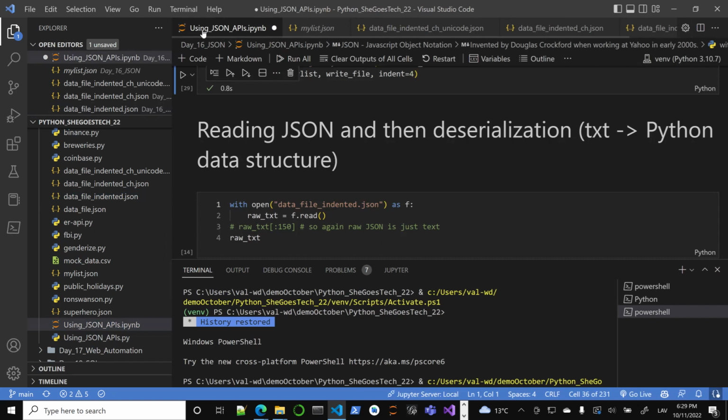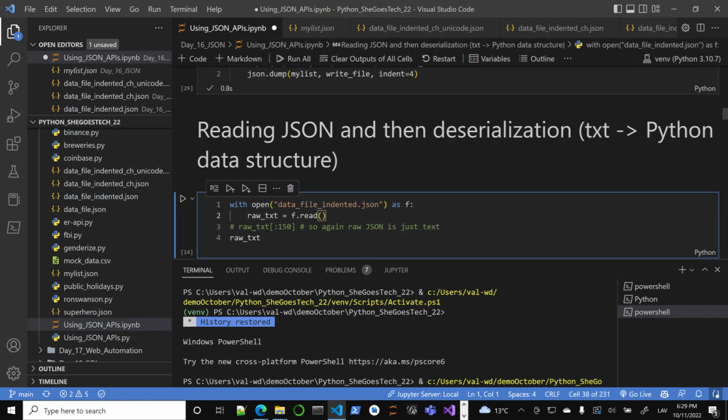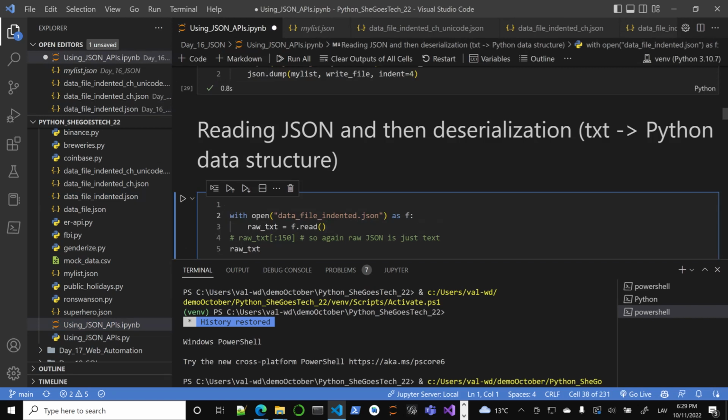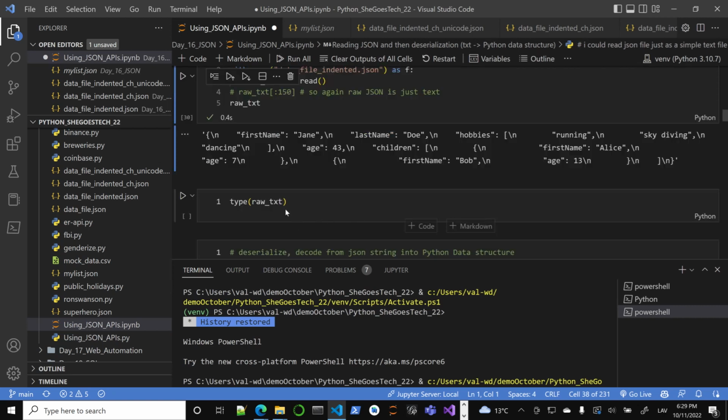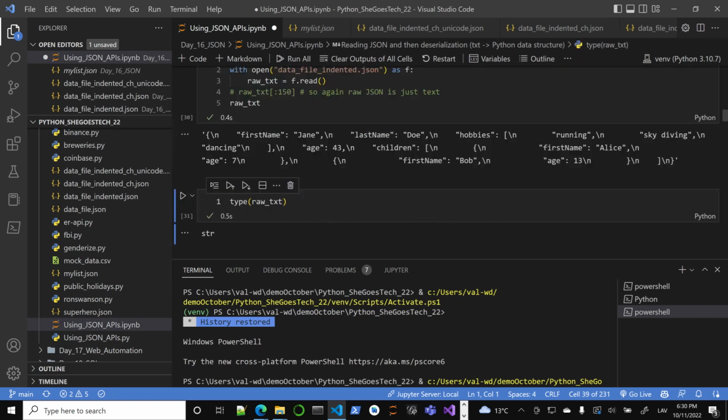Without any extras for now, right? So I'm going to open it up. I open the data file indented JSON as a file, and I could read it. I could read a JSON file just as a simple text file, right? So this is what I'm doing. And look at this. This is just a string. You see, it's just a string. So hopefully you can trust me on this. If you don't trust me, it is a string indeed.